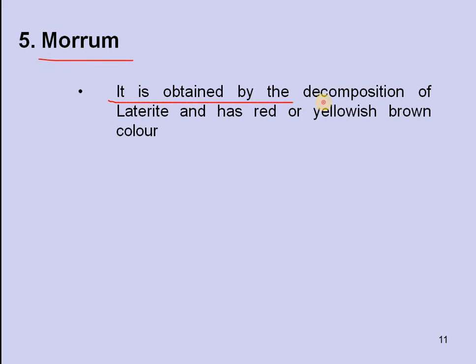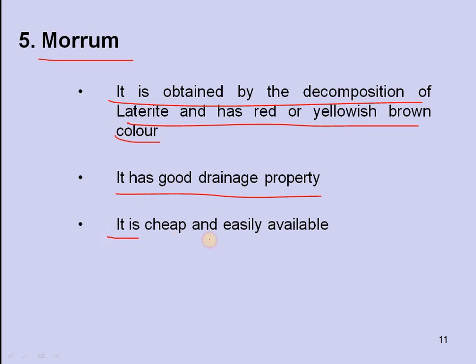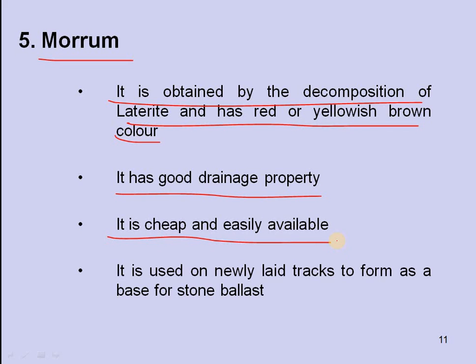Fifth one is morum. It is obtained by the decomposition of laterite and has red or yellowish brown color. It has good drainage property. It is cheap and easily available. So it is used in newly laid tracks to form a base for stone ballasts.